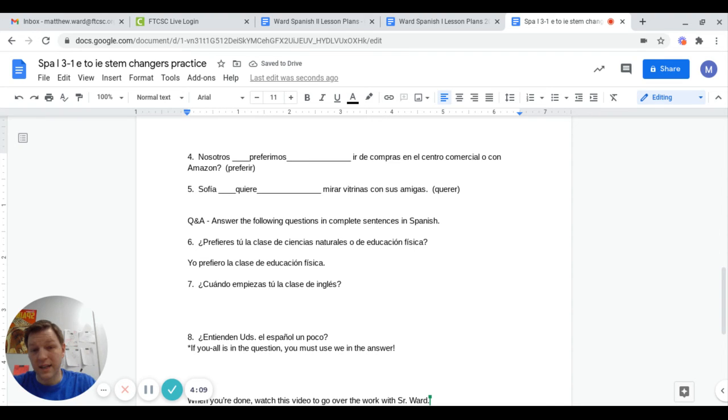Number 7. ¿Cuándo empiezas tú la clase de inglés? Okay, I used a question word. ¿Cuándo means when. When do you begin English class? So it's the time question with cuándo, which is going to be common with empezar for begin. So if you begin is in the question, I begin is in the answer.